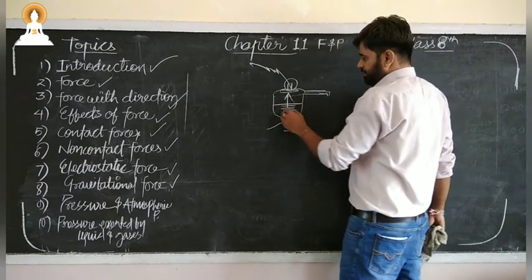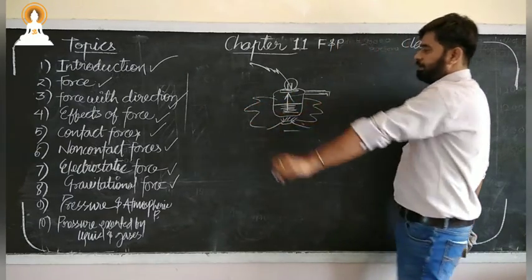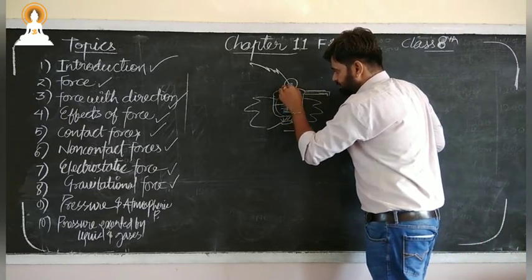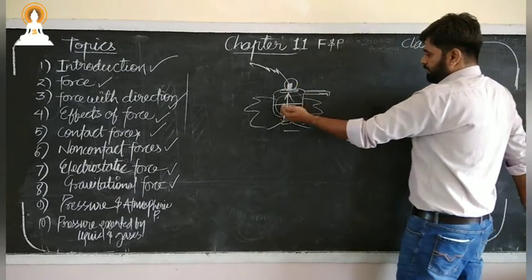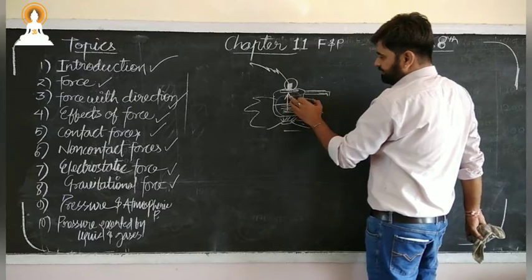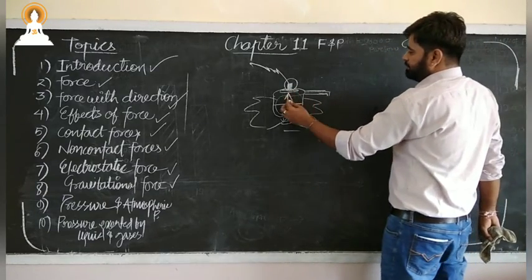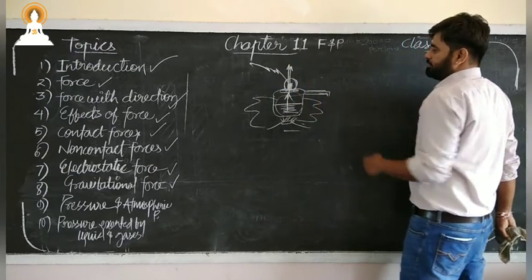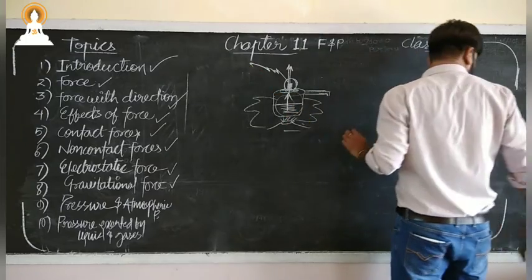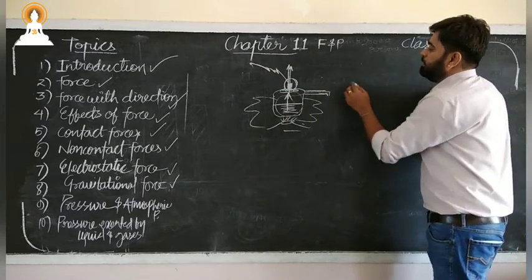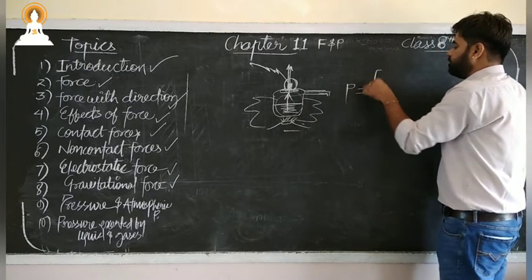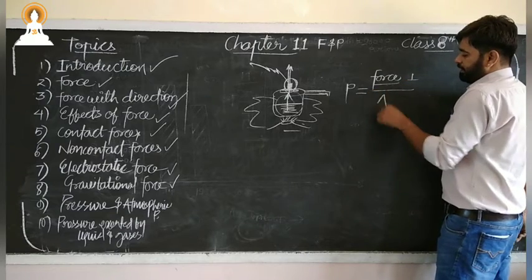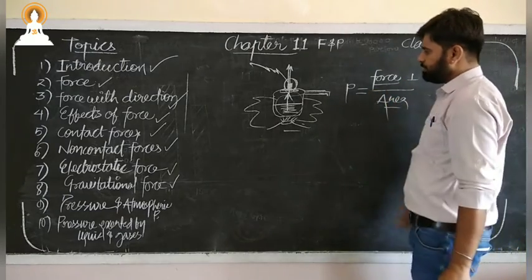Excess pressure can blast this. Once pressure is generated inside the cooker, it forces the vessel outward, and the water vapor passes out. So we may say that pressure is a force, a perpendicular force per unit area. Now what does per unit area mean, sir?